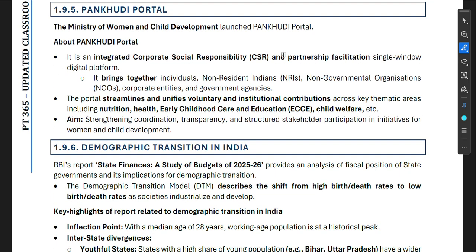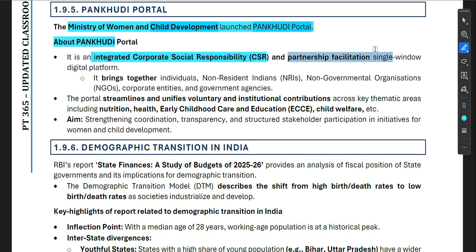Now the Pankundi portal. The Ministry of Women and Child Development launched the Pankundi portal. About the Pankundi portal: it is an integrated corporate social responsibility (CSR) partnership facilitation single window digital platform. It brings together individuals, non-resident Indians (NRIs), non-governmental organizations, corporate entities, and government agencies.